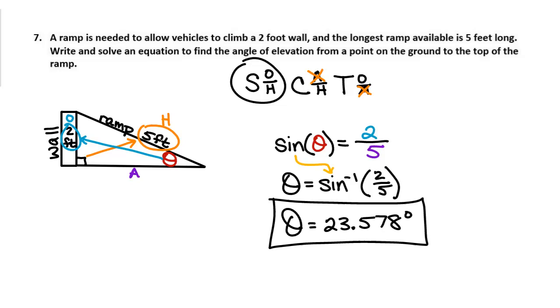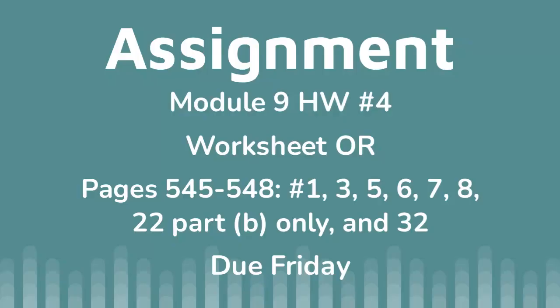So let's look at this together as soon as mine loads. Here we go. So number 5 is a good example. Number 5, they have the picture drawn for you already. I see the bottom down here between G and F is 122 feet, so that side of the triangle would be 122.